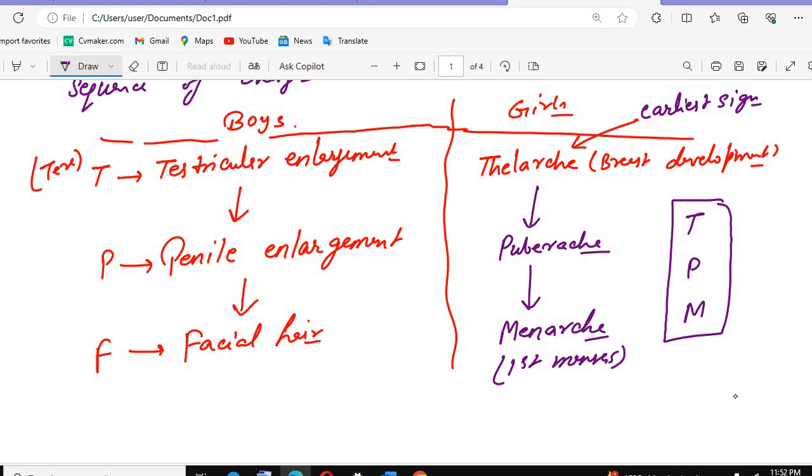Okay? So you can remember it as TPF or TPM, or you can also say "time PM", time in PM. That is thelarche, pubarche, menarche, testicular enlargement, penile enlargement, and the facial hair. Okay? That you need to remember.